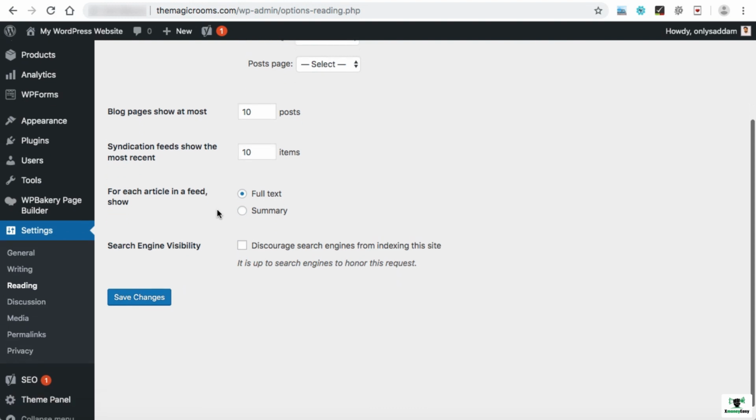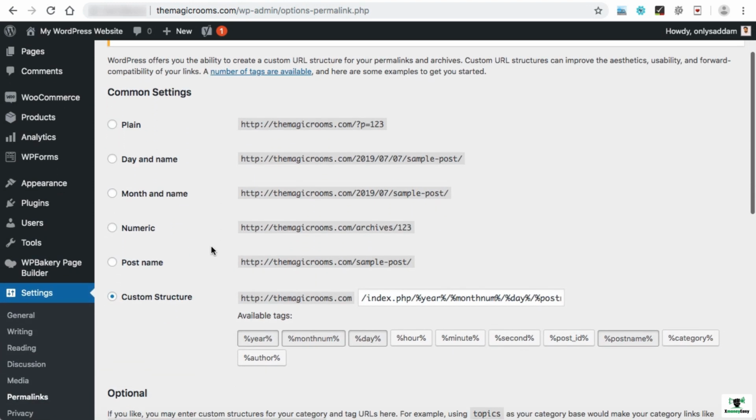Now the next step is we need to set the permalinks. Under the Settings tab itself, we can see Permalinks. Just click on it, and in this permalink section you have to select Post name under the common settings. This one, the fourth, I think it's the fifth one. So the URL will appear something like themagicrooms.com/sample-post. It means that will be the name of your page or the products.